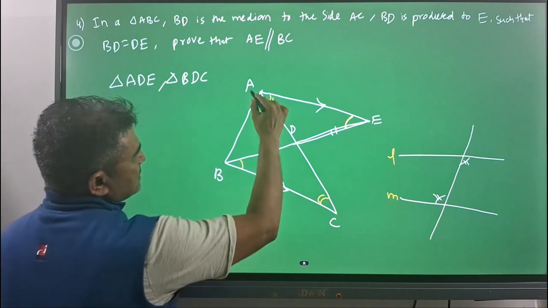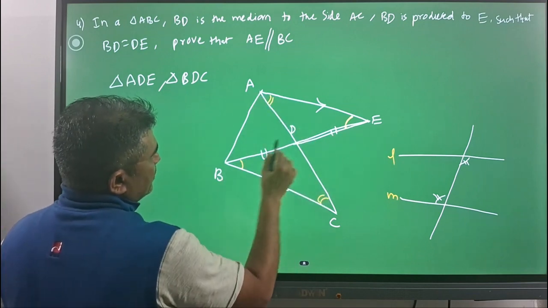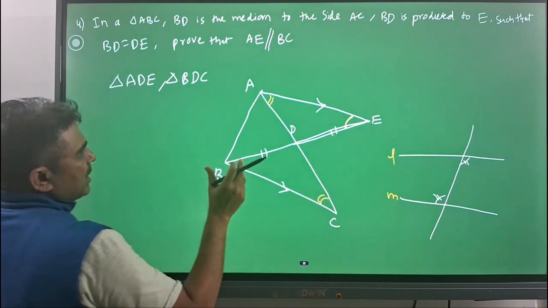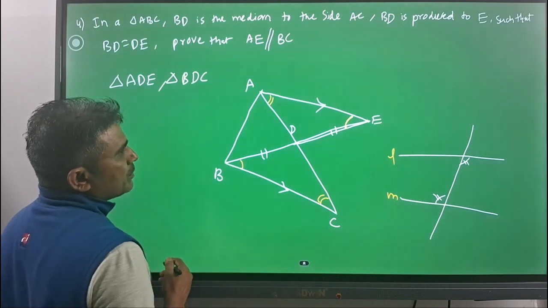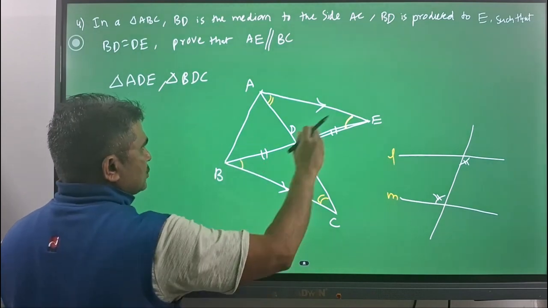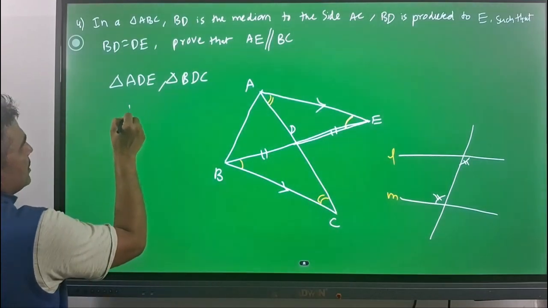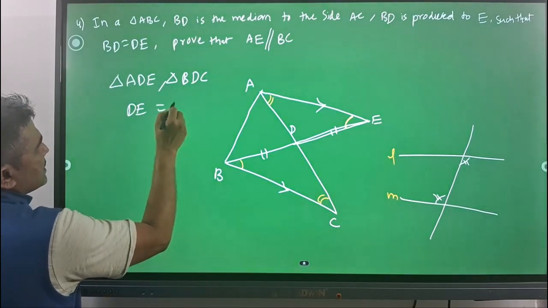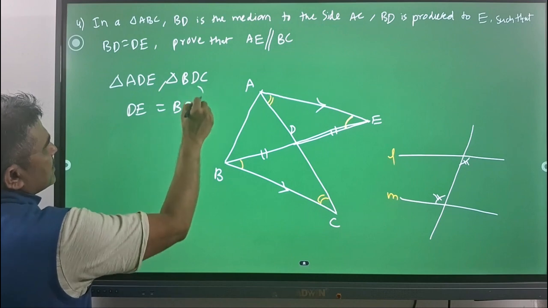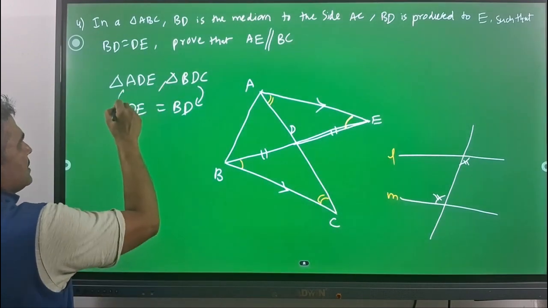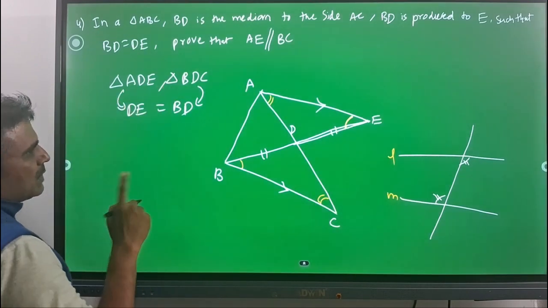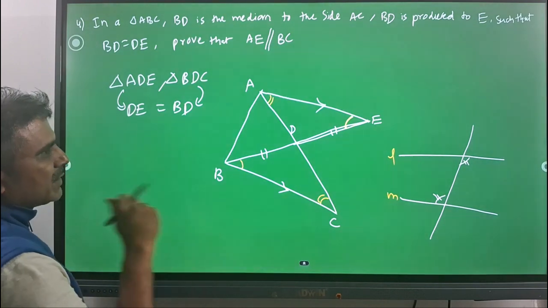In these two triangles ADE and BDC, there are similarities as mentioned in the problem. BD is extended to E in such a way that BD is equal to DE. So I can write DE is equal to BD. So one side of one triangle is equal to one side of the other triangle.